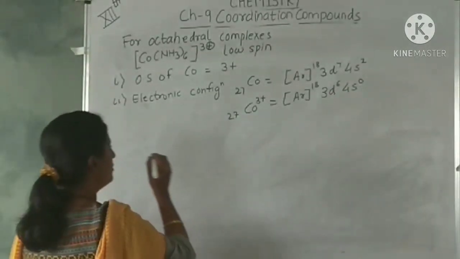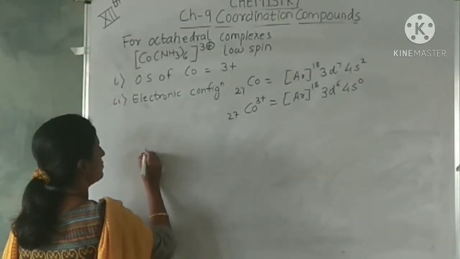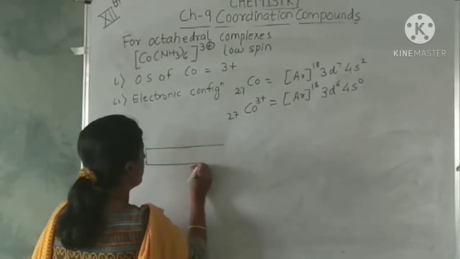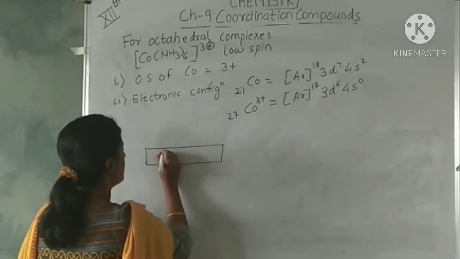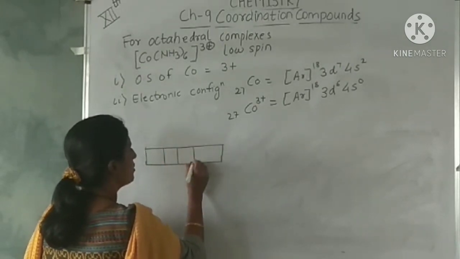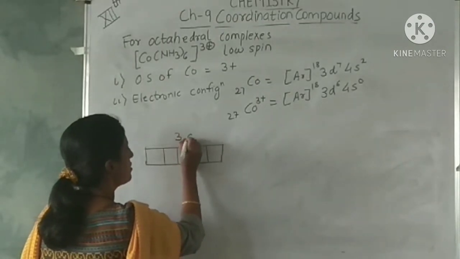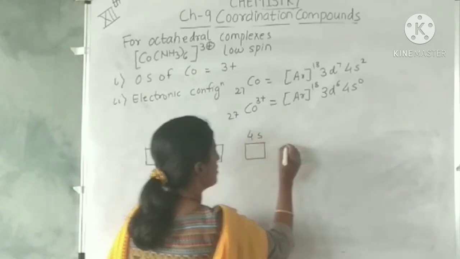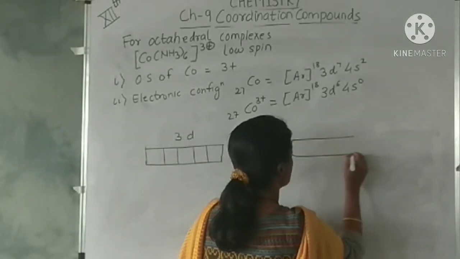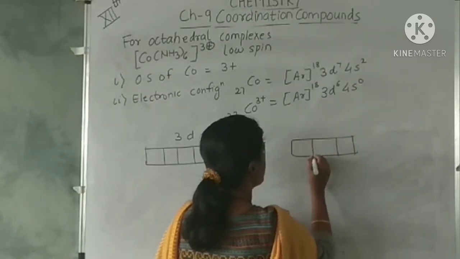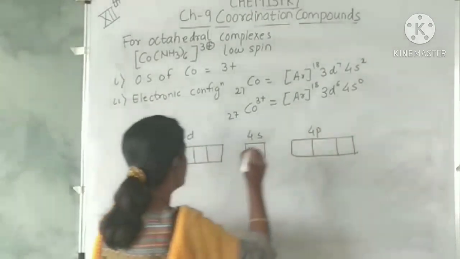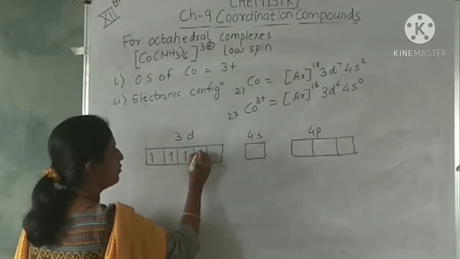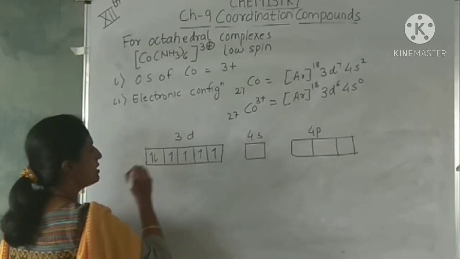So how can you write it here? These are the 3d orbitals, 4s and 4p, so 1, 2, 3, 4, 5 and 6.